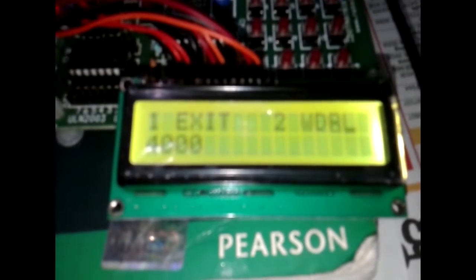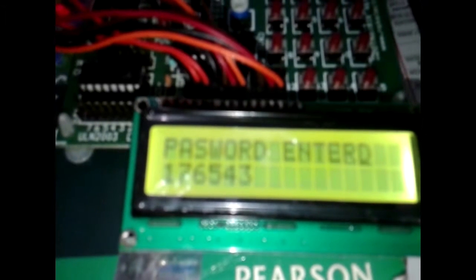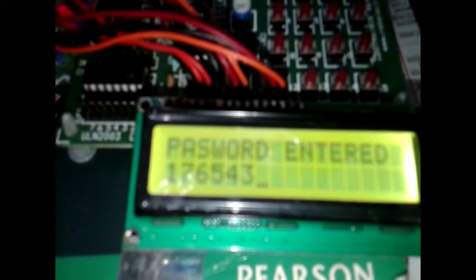What happens if I enter a wrong password? Let me show you. Okay, I entered a wrong password. It shows the password is wrong, and then it will return back to "Welcome to ATM."